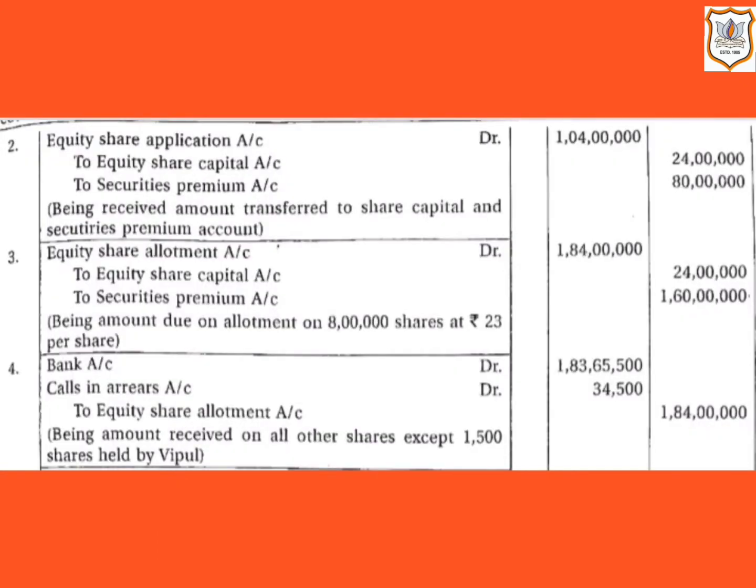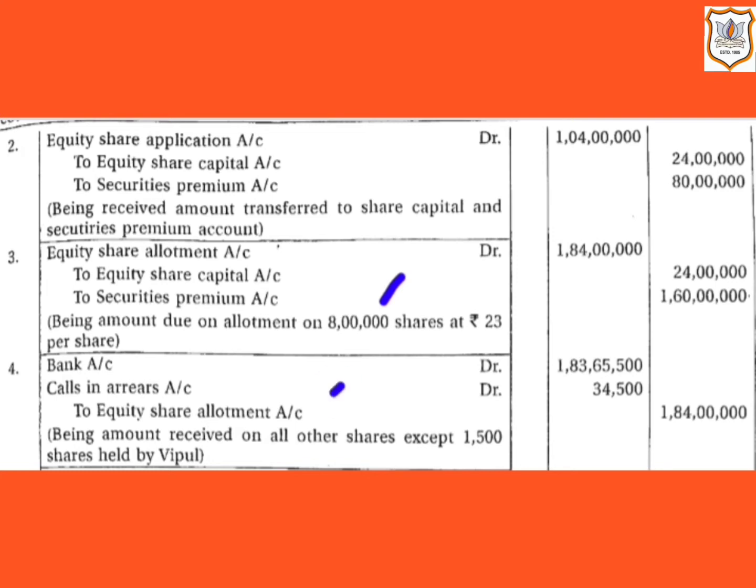Now let us see next journal entry when the amount due on allotment is received. Here at this stage, company did not receive the amount for all the shares allotted. Here, one shareholder, Vipul, who was holding 1500 shares, could not pay money due on allotment. So, at the time of allotment, company received 8 lakh shares minus 1500 shares, that comes to 7 lakh 98,500 shares at the rate of rupees 23.